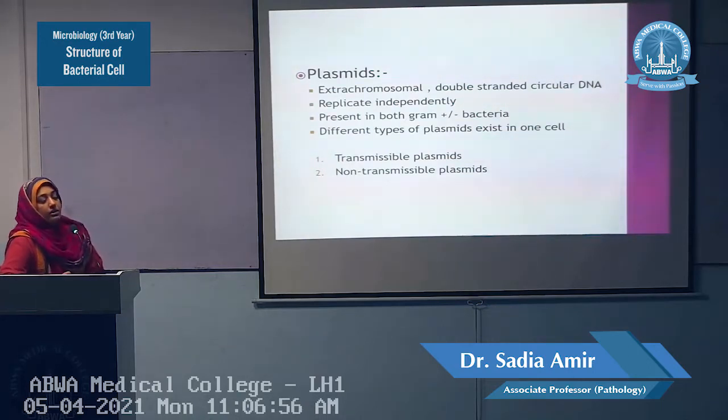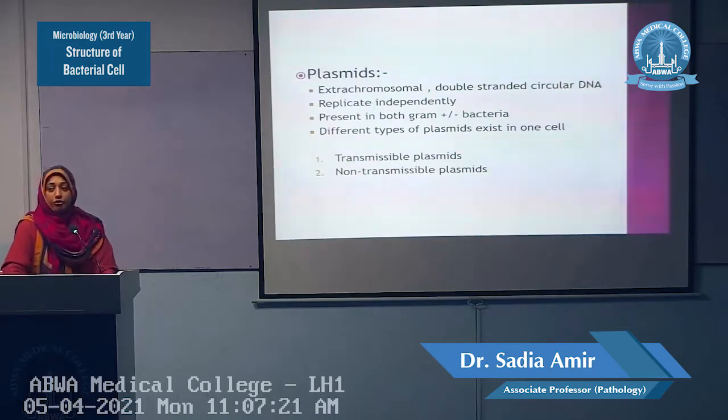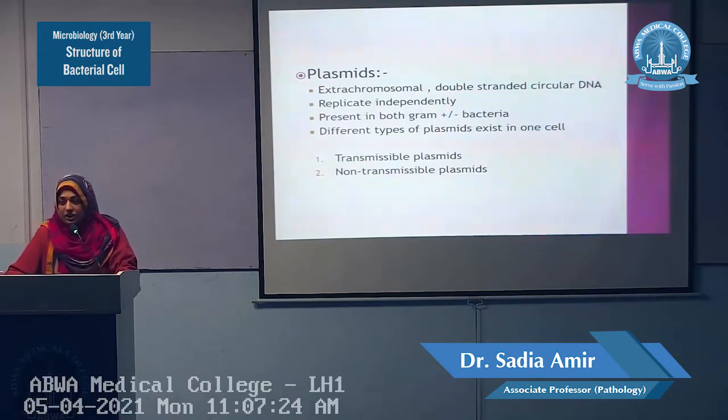They may be extra chromosomal or they may be an integral component of the chromosome of the bacteria. Usually they are extra chromosomal. They are double-stranded just like the DNA of the prokaryotes. They can replicate independently of the bacterial chromosome.